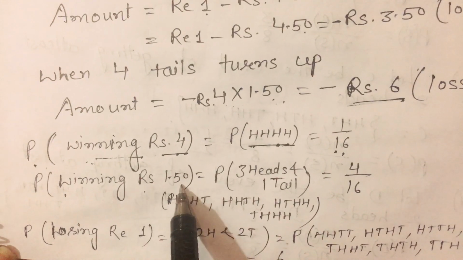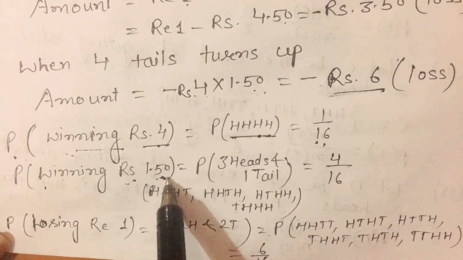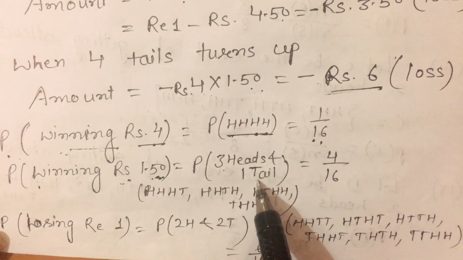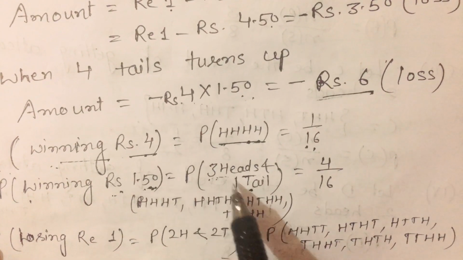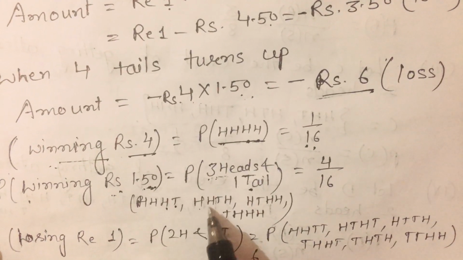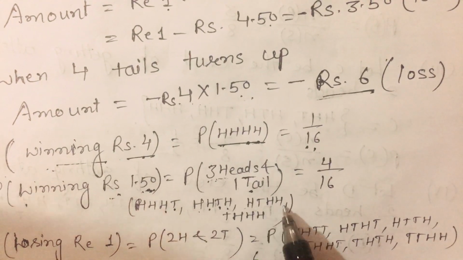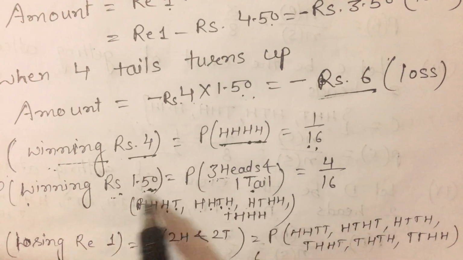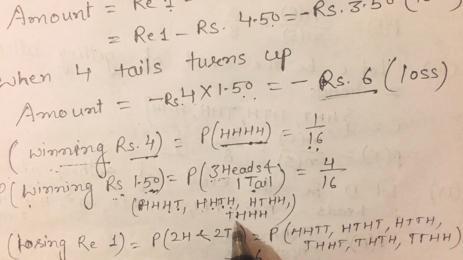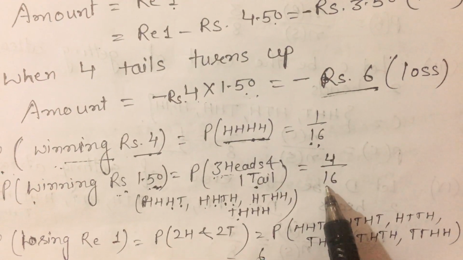Winning ₹1.50. Then that means 3 heads and 1 tail come. In this how many cases are there? 3 H and 1 T. हो सकता है फर्स्ट 2 पे H आए, थर्ड पे टेल आए, then H T H H, T H H H. So these are 4 cases when 3 heads and 1 tail. Number of favorable are 4 and total are 16.